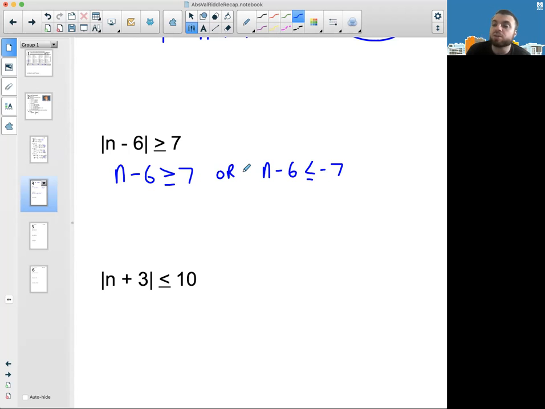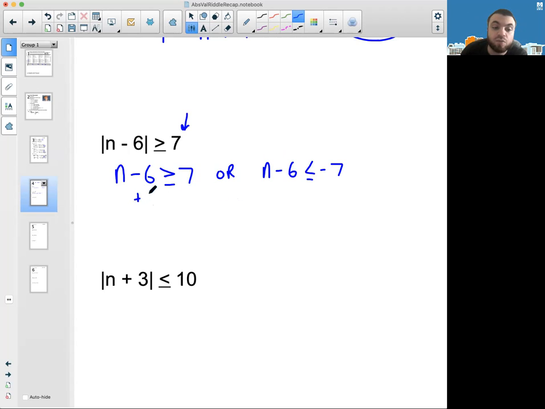Okay, now think about the pattern though. What do you notice about the numbers to the right of the inequality? One of them is the same as that number that's on the right of the original one. Well, in this case, the bars are alone. So one of them is the same as it, and one of them is the opposite. So start to think about those patterns. I like to teach it in terms of conceptually, what does it mean? But there are people who teach you in terms of that, like looking for the number and the opposite.